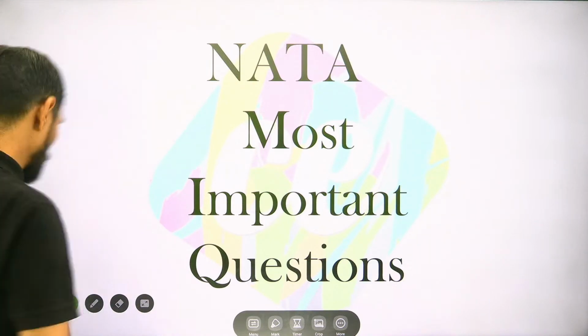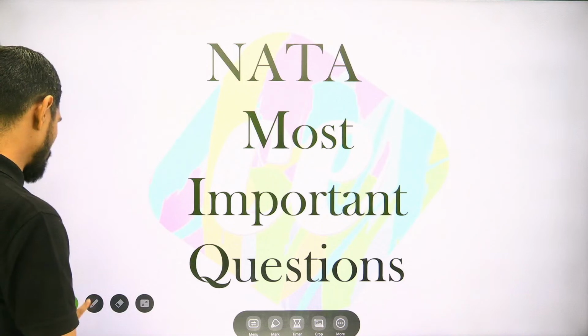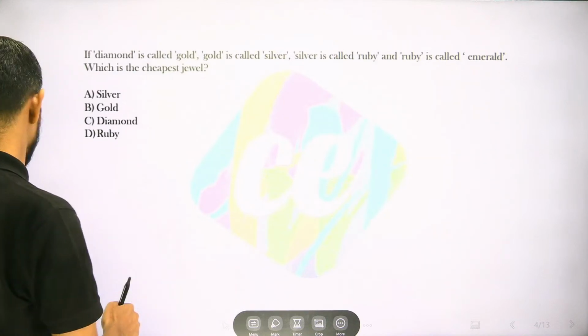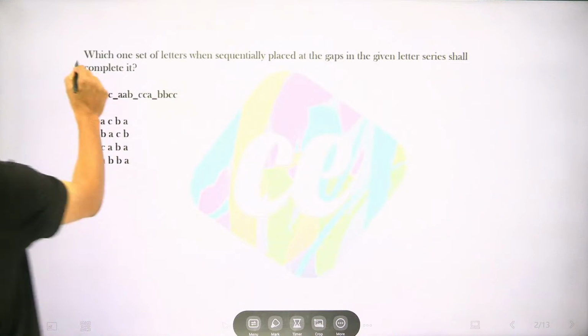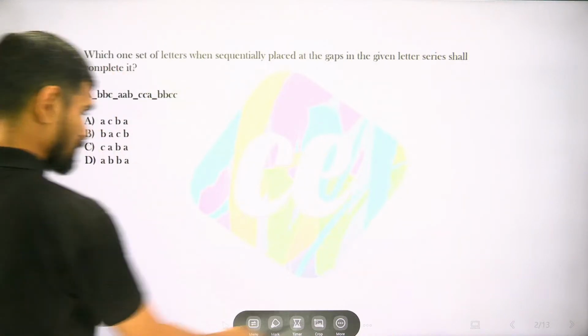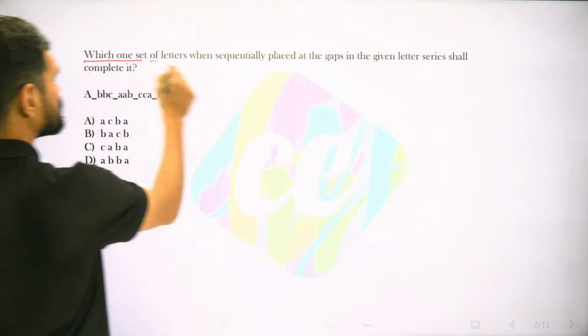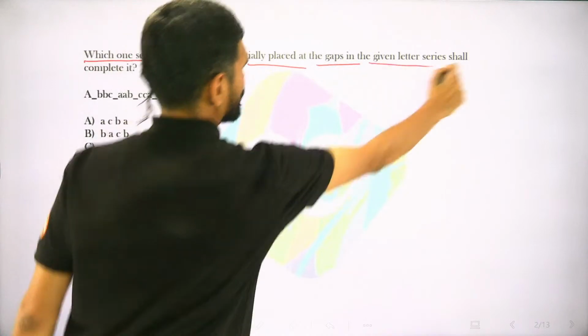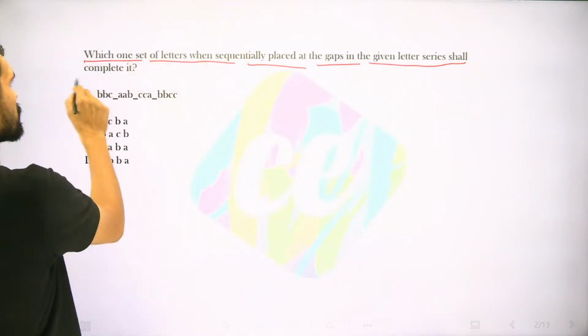So here we go. The very first set of questions says: which set of letters, when sequentially placed at the gaps in the given letter series, shall complete it.